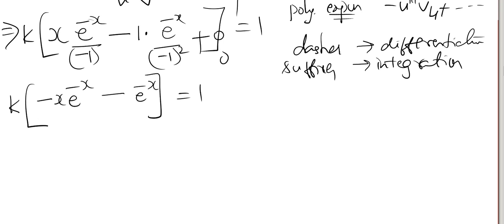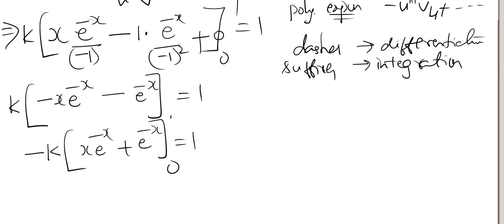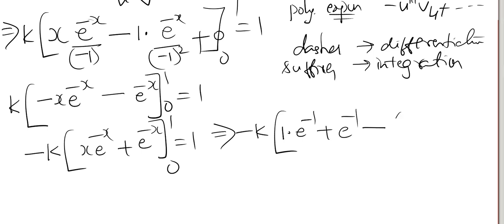You can take minus outside here to make it easy. Minus k into x e power minus x plus e power minus x is equal to 1. Limits 0 to 1. Still you have to put limits here. Upper limit, lower limit. Upper limit is 1. You put 1 here. 1 into e power minus 1 plus e power minus 1 minus of lower limit. x is equal to 0 means it will be 0 plus e power 0 equals to 1.